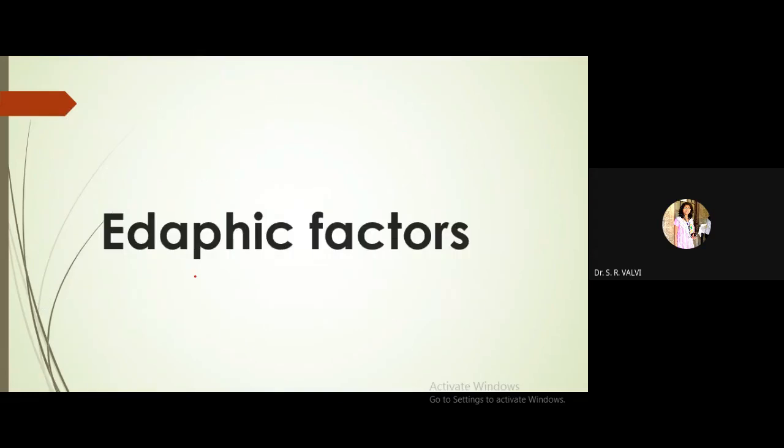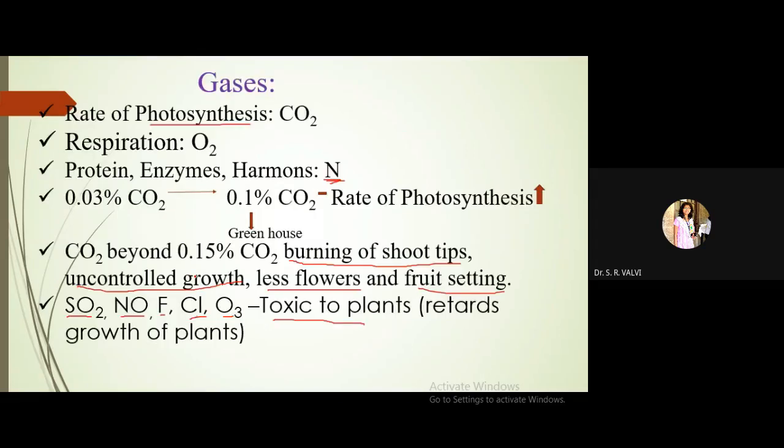So till here, till the gases, we have seen only the climatic factors. In the climatic factors, we have learned temperature, light, humidity, wind, water, and these gases. So all these six factors we have seen under climatic factors.